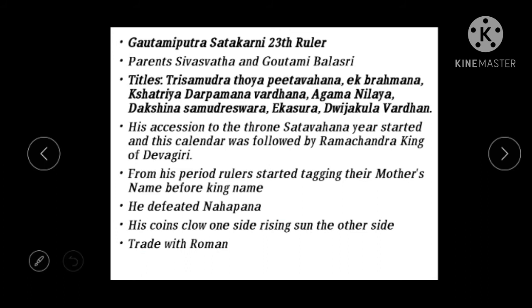So next we will deal with Gautami Putra Shatakarni. Every period of his life is very important, from his birth up to his death. He is said to be the 23rd ruler of the Satavahana Empire, and there are two accounts of his reign: one says he ruled for 21 years, and the other says 24 years. The 24 years is the most accepted.